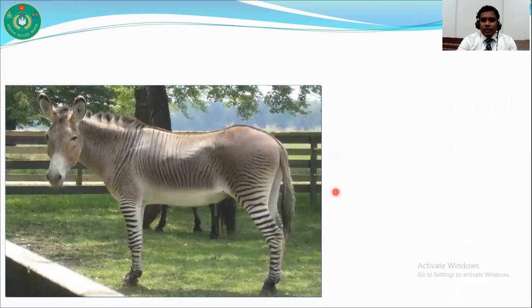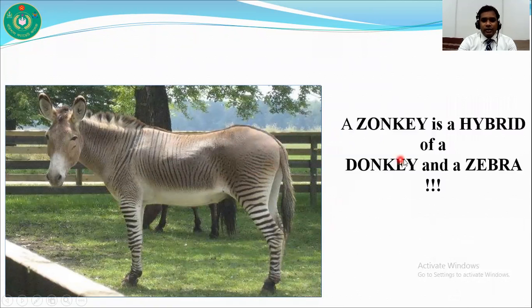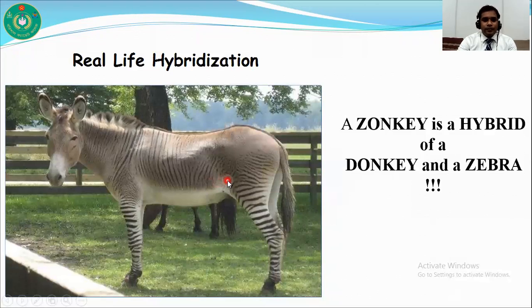In this figure, what you can see, is this a donkey or is this a zebra? This is not a donkey or a zebra. This is a junkie. Yes, a junkie is a hybrid of a donkey and a zebra. So you can see a real life example of hybridization. So I think you can guess what our today's lesson will be.